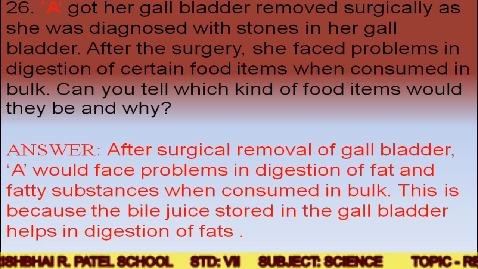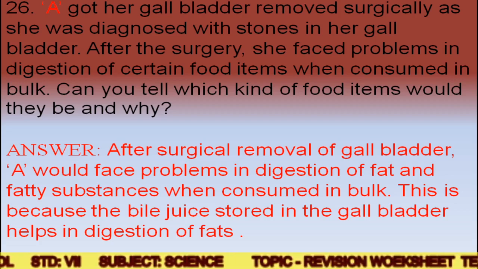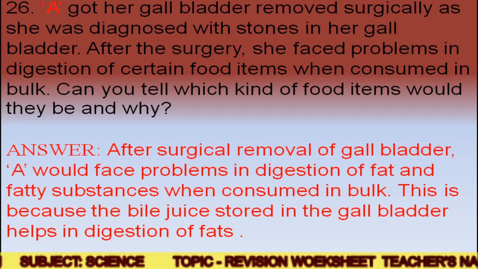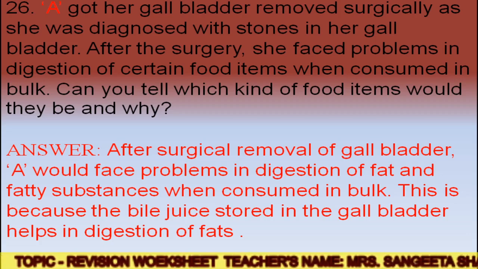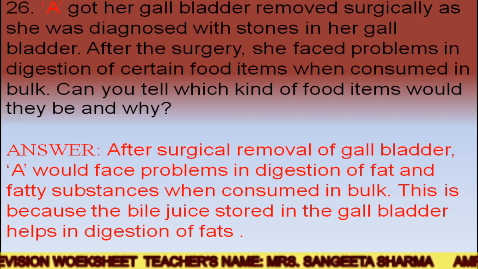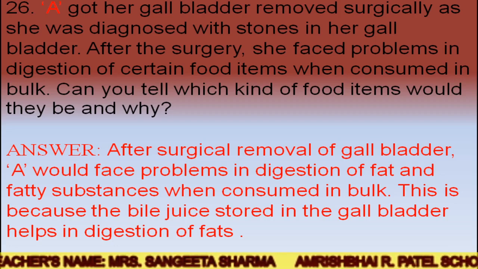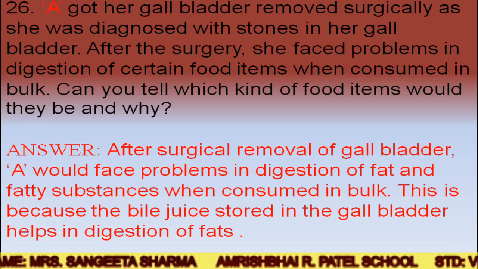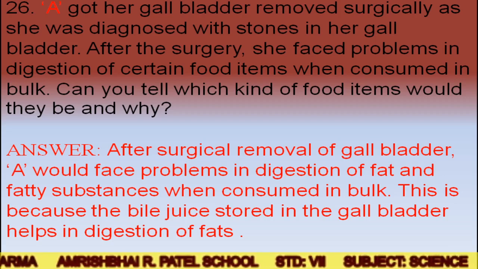So what is the reason? Because the bile juice stored in the gallbladder helps in digestion of fats. So what is not there? That is the bile juice. And where is the bile juice coming from? Bile juice comes from the gallbladder. That's why the person is facing problems in digestion of this kind of food, like fat and fatty substances.